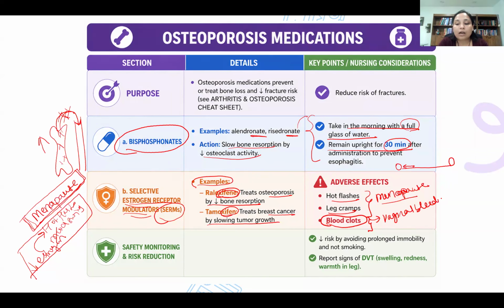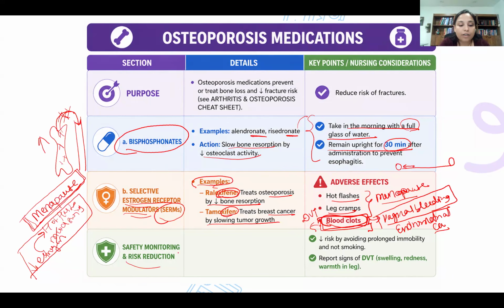If a patient comes with a complaint of abnormal vaginal bleeding, you need to give priority to that patient. Okay. Second thing, when a patient has unilateral leg swelling, redness, warmth, or pain in the calf muscles, you have to prioritize that patient because possibly the patient might be experiencing DVT. So with this medication, there is a risk of blood clot, as well as if the patient comes with a complaint of abnormal vaginal bleeding, you have to give priority to that patient, or maybe you have to take some intervention to find out what is going on, because there is a strong association of endometrial cancer with tamoxifen. Okay, endometrial cancer with tamoxifen.